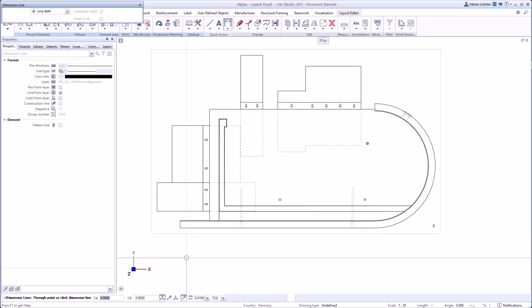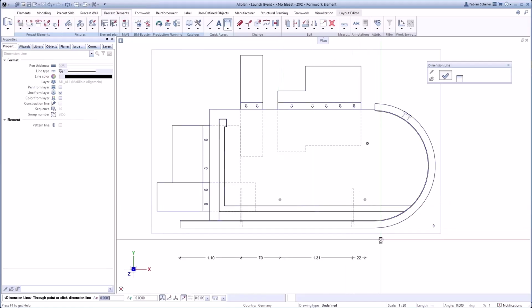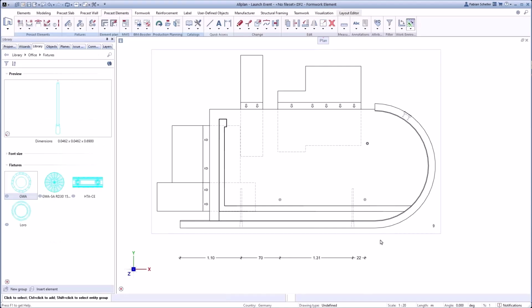The next thing I would like to point out are the performance improvements of user-defined associative dimension points. Inside the definition of a fixture, the user is able to define his own custom dimension points. If they are available, the program does not need to calculate all existing edges of the fixtures; it will directly offer the predefined points. This makes it much more efficient to select the right points for dimensioning an object.